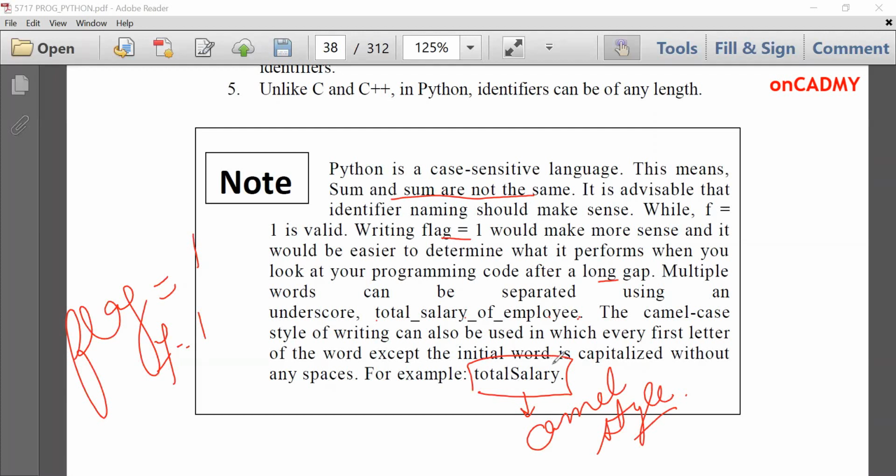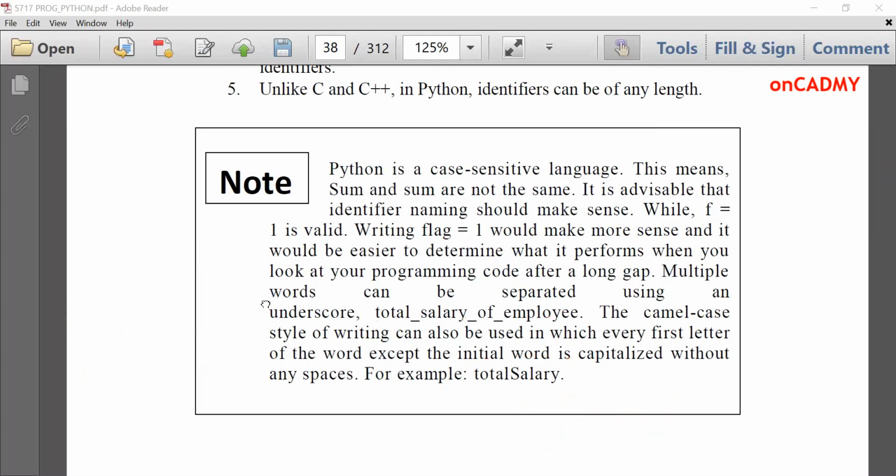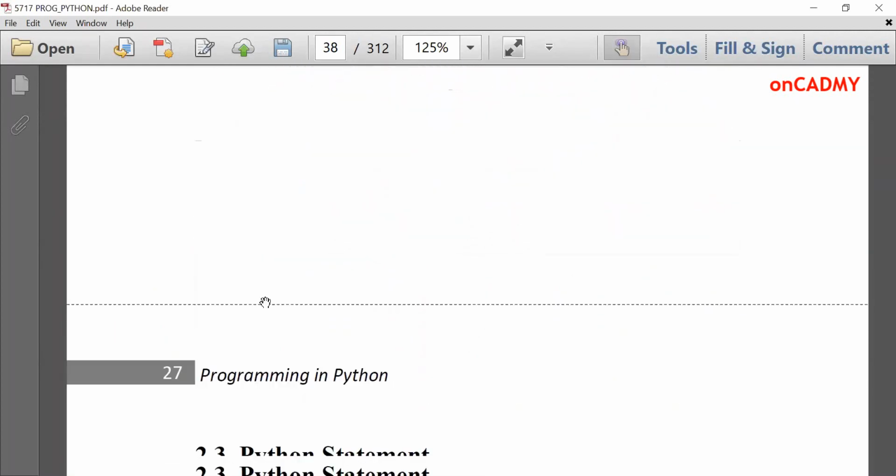Such format is also used in Java. We can also use such variable names in order to avoid white space or underscore, like totalSalary. So this is one of the important notes while declaring variables in Python.